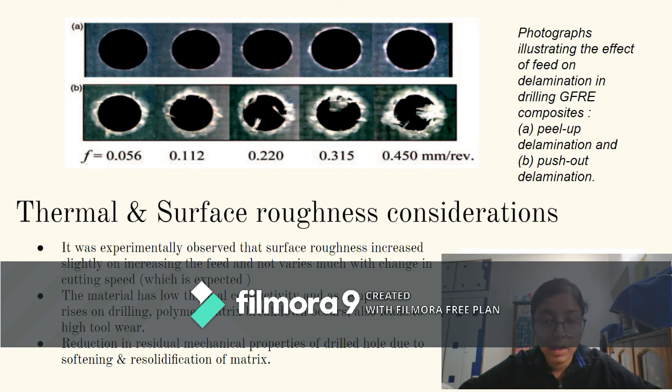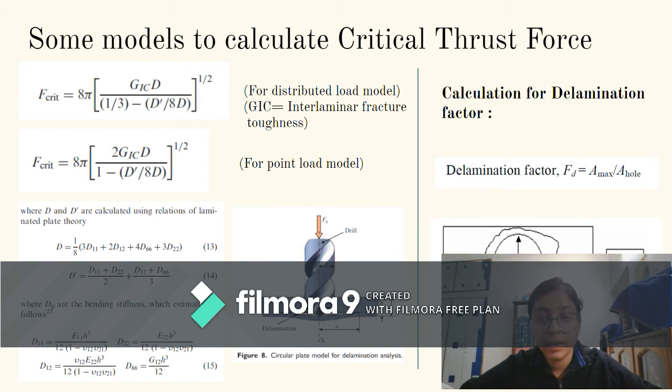Next point is that the reduction in residual mechanical properties of the drilled hole occurs due to softening and resolidification of the matrix material. There are some models to calculate critical thrust force. One of them is the distributed load model, and the next formula is for the point load model.